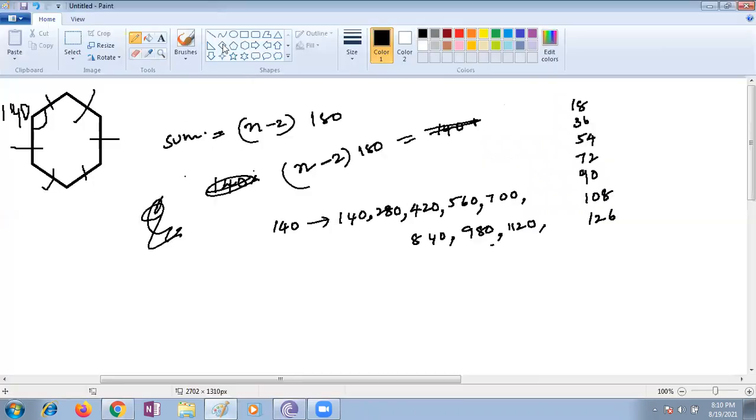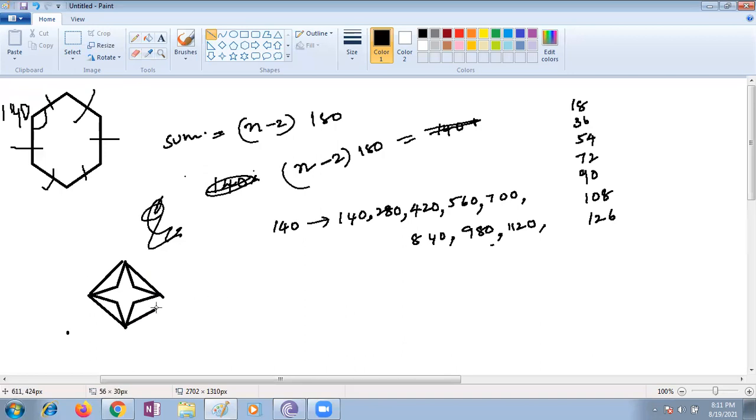So just see, let me take this figure. Let me draw. What I said is the diagonals should be exterior. Can we draw diagonals here? Yes or no? Yes, ma'am. What type of figure is this? Is it convex or concave? Ma'am, convex.